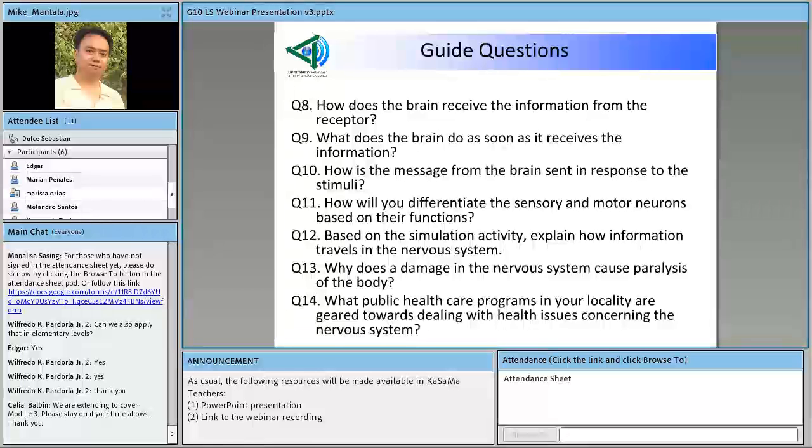So, these guide questions do not necessarily have to be given at the end of the activity. They can actually be given to the students, especially questions 13 and 14, in advance so they can do research on it. And when the time comes that you ask these questions, like after the activity, they would have answers ready.